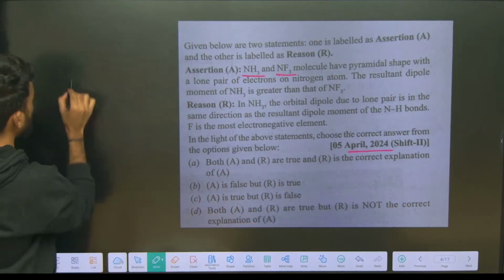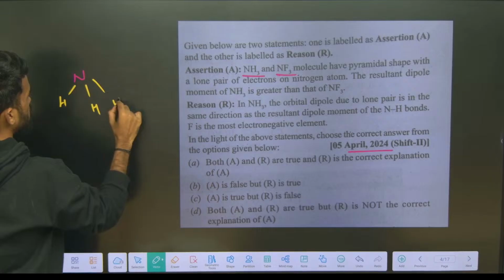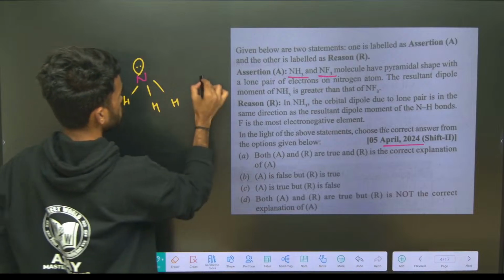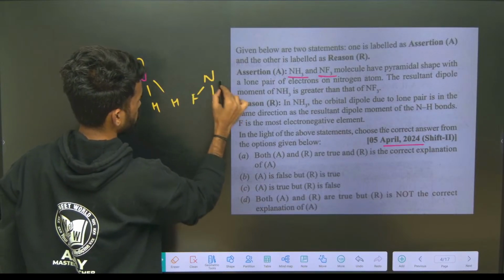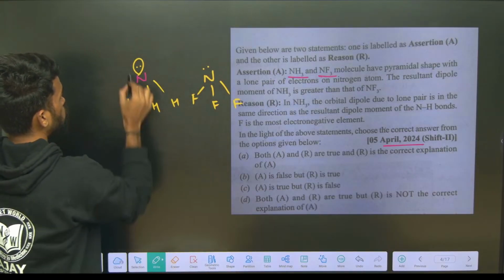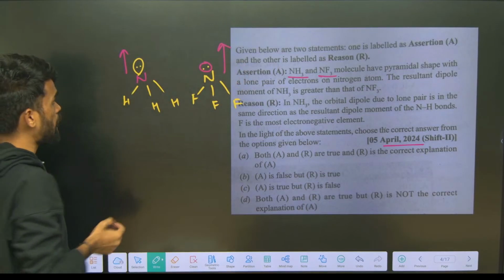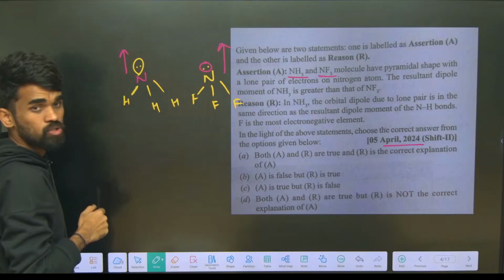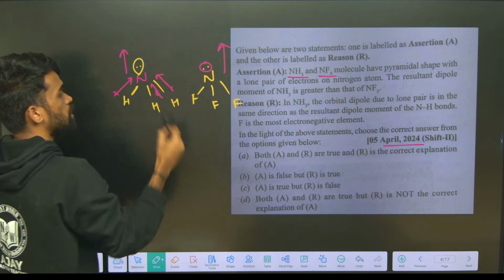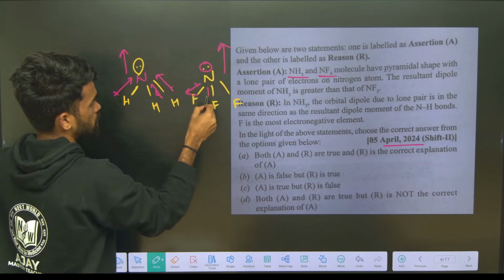Okay, I am writing those. NH3 means you should write the structure as H like this, a pyramidal geometry. Along with that you have NF3, so NF like this, with pyramidal geometry, both of them. But here the lone pair electrons are on the upside, so that will always drag upside towards it. Between nitrogen and hydrogen, nitrogen is more electronegative, so the dipole moment is towards nitrogen like this. But here fluorine is more electronegative than nitrogen, therefore the dipole moment will be in the opposite direction like this.